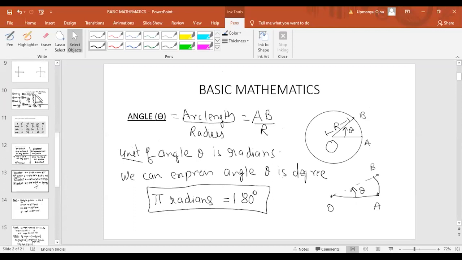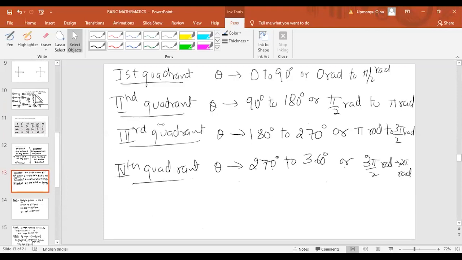The 13th is simple. If you are getting confused, simply you can understand like this: when the angle is 90 plus minus theta, then you have to write the complementary function. If it is 180, then you have to write the same function. If it is 270, then you have to write the complementary function. When it is 360 degree, you have to write the same function itself.